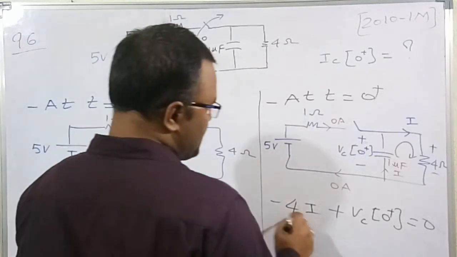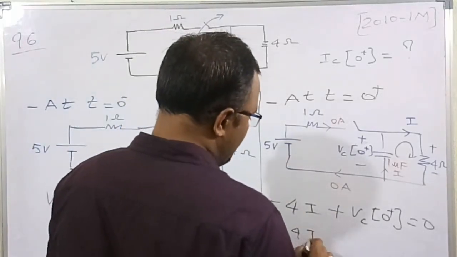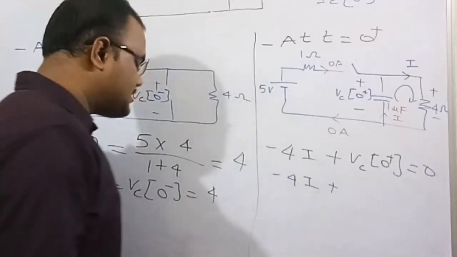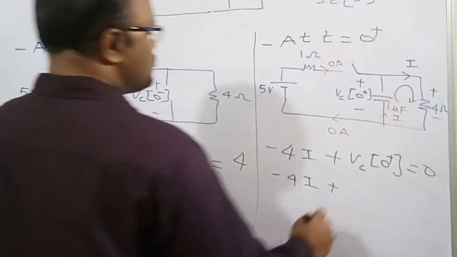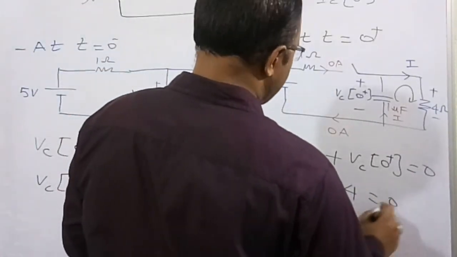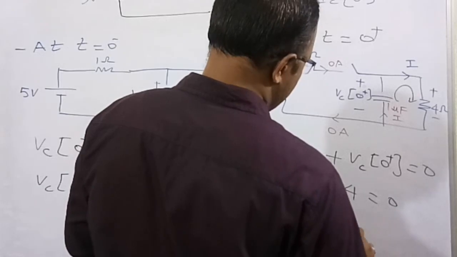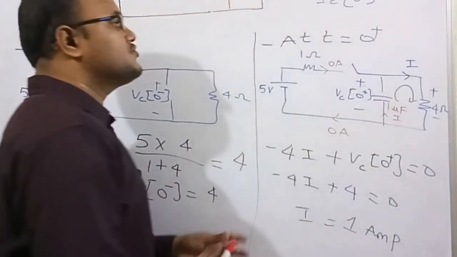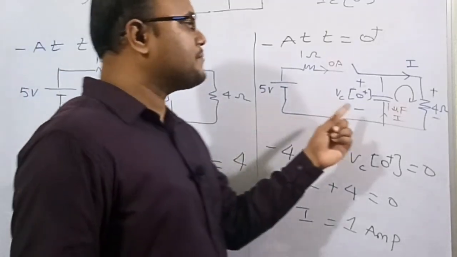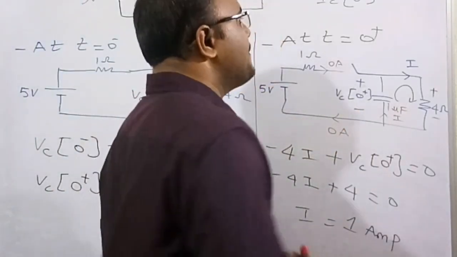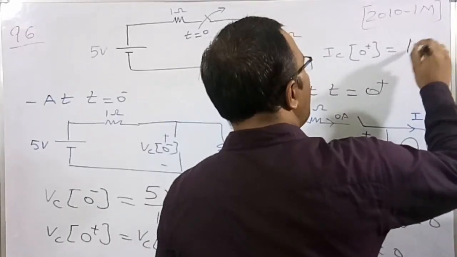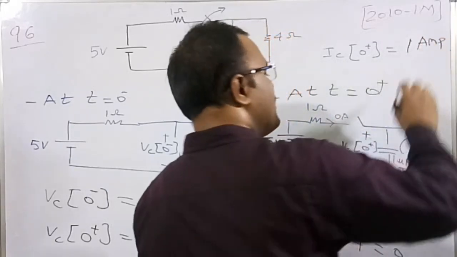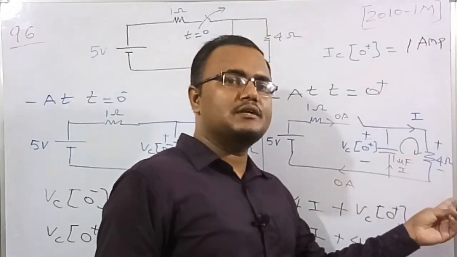So we need to find I, right? So minus 4I plus Vc of 0 plus, which is already known, which is 4, equals 0. After solving this, we will get I is equal to 1 ampere. So what I am trying to say is, at the instant t is equal to 0 plus, the current in the capacitor is 1 ampere. So this 1 ampere current is flowing through the capacitor and also the 4 ohm resistor.